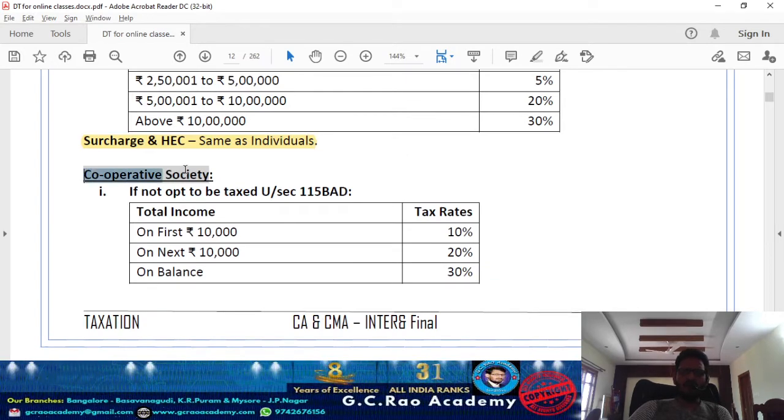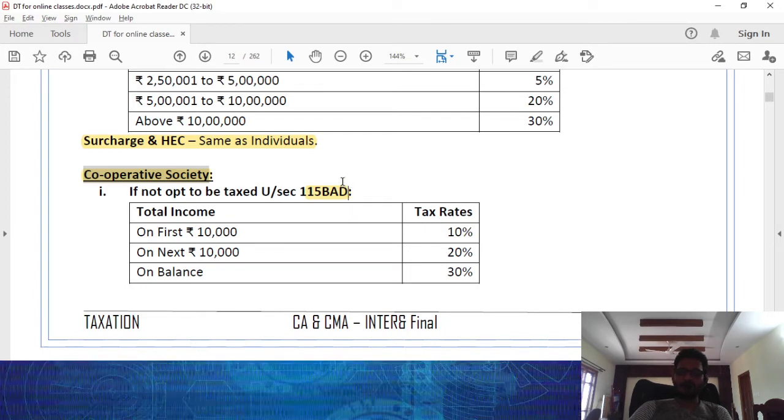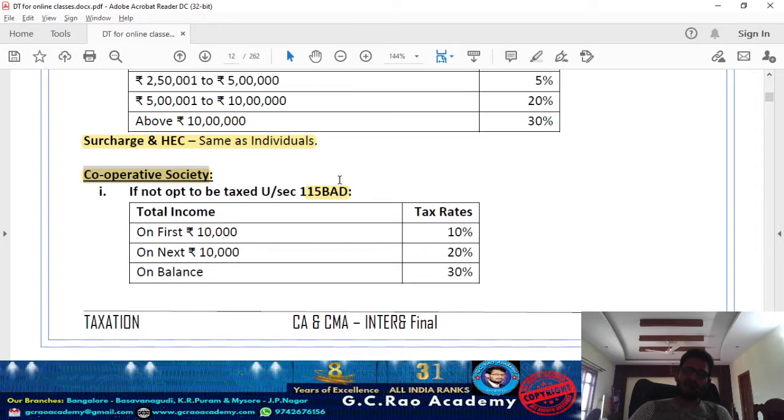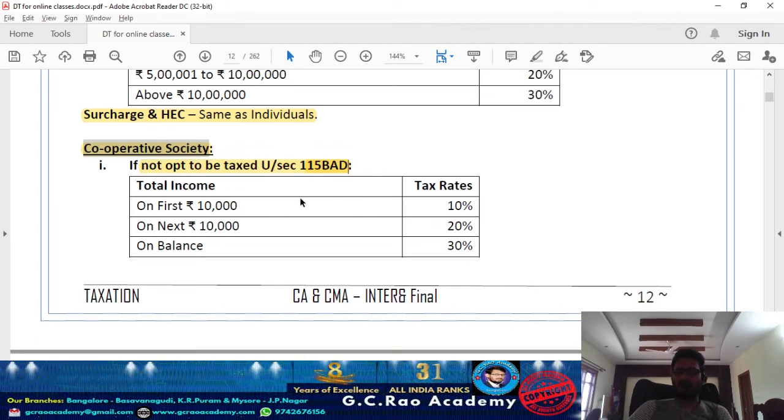Now when you look at cooperative societies, Finance Act 2020 gave two options for cooperative societies also. One is the normal rate of tax, and the second one is a concessional rate of tax covered in section 115BAD. For availing this concessional tax rate in section 115BAD, the cooperative society is not eligible to claim certain deductions and exemptions. If you satisfy the conditions covered in section 115BAD, then you can opt for this concessional tax rate of 20%. In case you are not opting for the concessional tax system under 115BAD, normal tax rates are applicable.